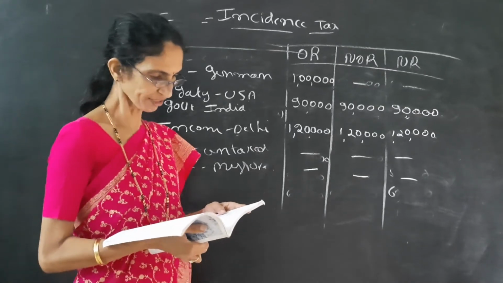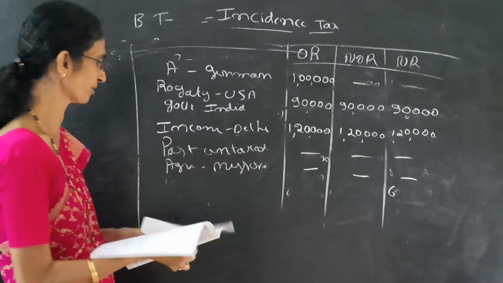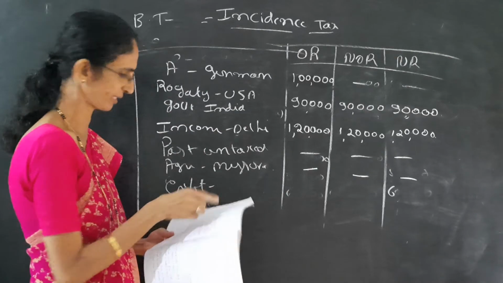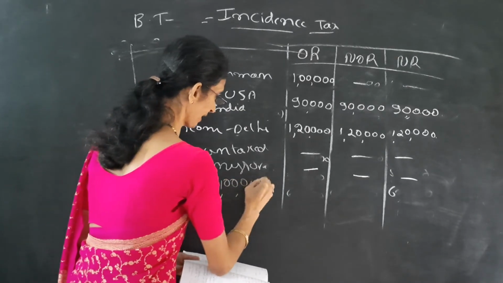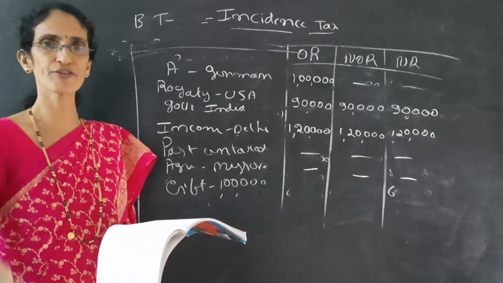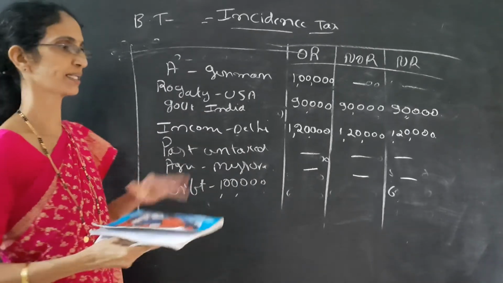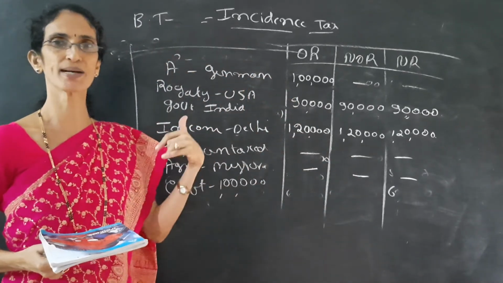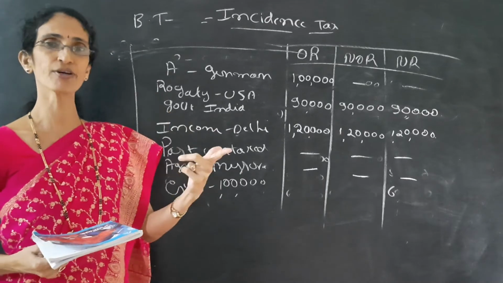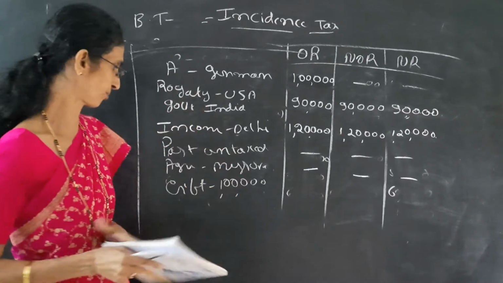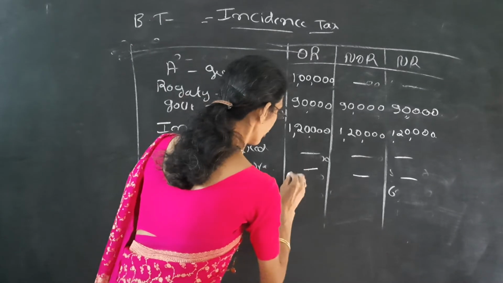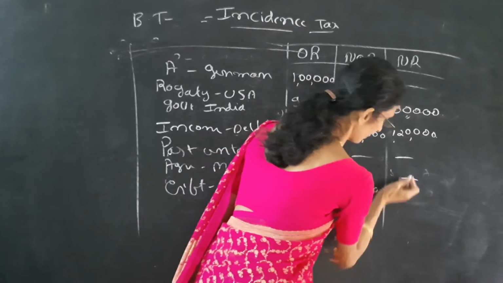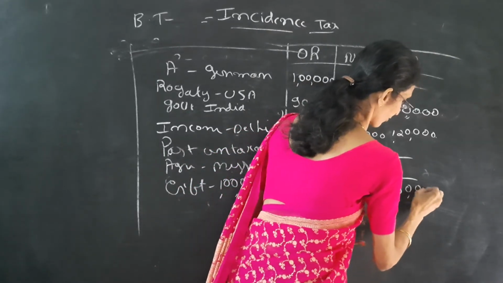Then the last one is gift from a friend in USA received in India. A gift from a friend is given as 1 lakh, and we have to write in brackets in excess of 50,000. If the gift is received from relatives, then dash, dash, dash, it is fully tax free. If the same gift is received from friends in excess of 50,000, it is fully taxable. That is why this 1 lakh is fully taxable, so we write 1 lakh, 1 lakh, 1 lakh in 3 columns, because this gift is received from a friend.